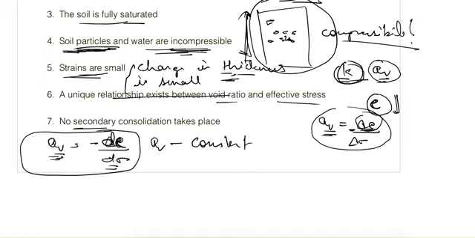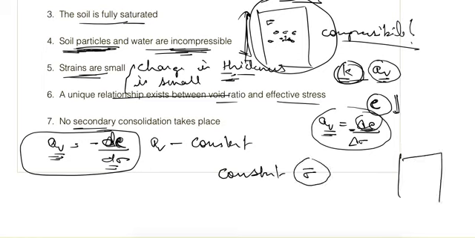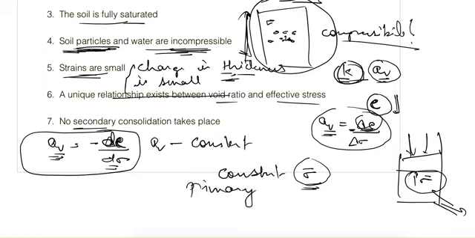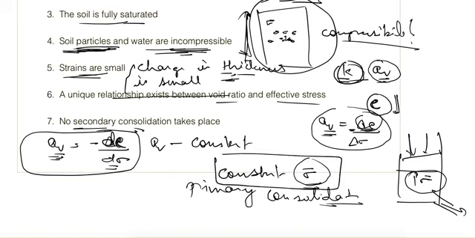So secondary consolidation takes place at constant effective stress, and in our case in the soil mass, as I said, if we apply this stress, the pore water goes out, and because of this the effective stress will be increasing at different points. So it is not constant in the primary consolidation time. In primary consolidation the effective stress increases, whereas in secondary consolidation the effective stress becomes constant. So we are just taking that no secondary consolidation takes place.